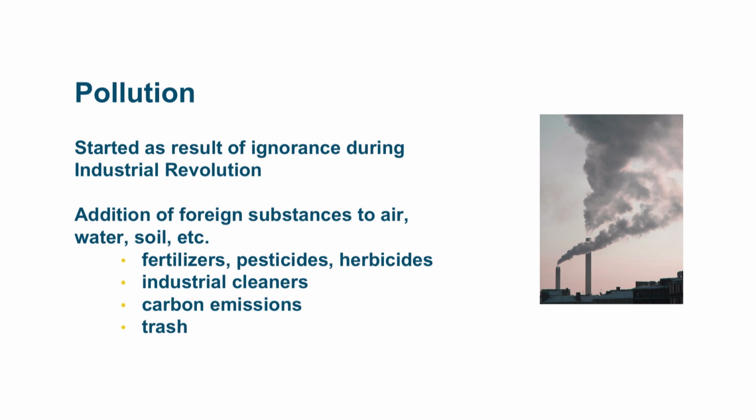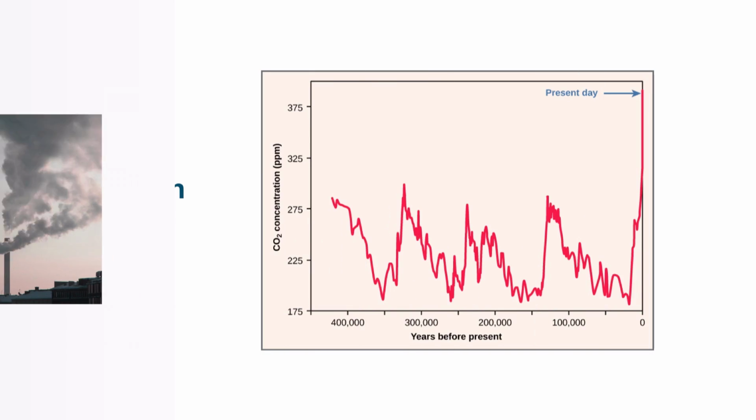Pollution, unfortunately, started as a result of our ignorance of the results of our actions during the Industrial Revolution. We just simply didn't know how much we were polluting the atmosphere because of all of the new industry that we had created. The addition of foreign substances to the air, water, and soil are what we call pollution. Fertilizers, pesticides, herbicides, industrial cleaners, carbon emissions, and trash are all pollutants.